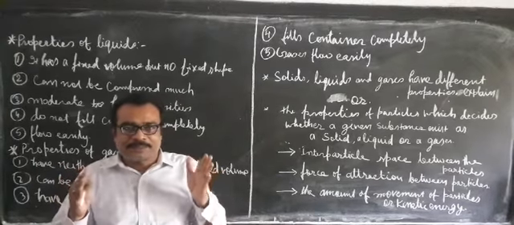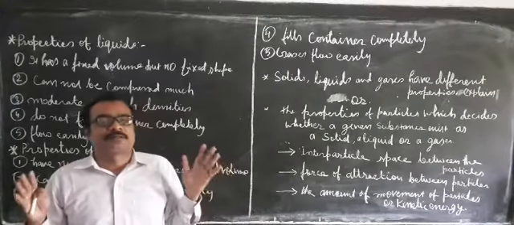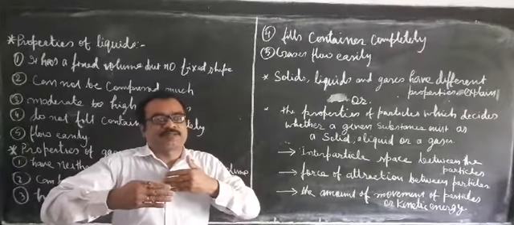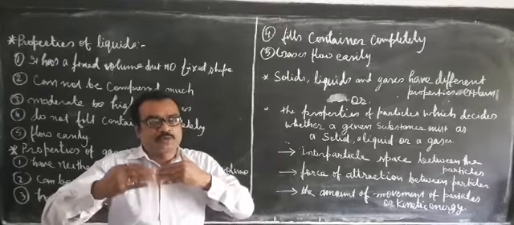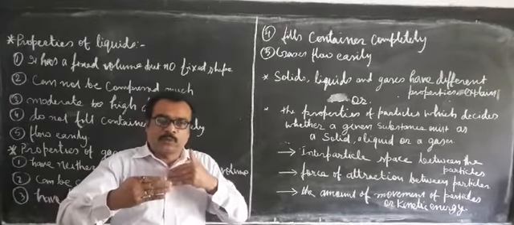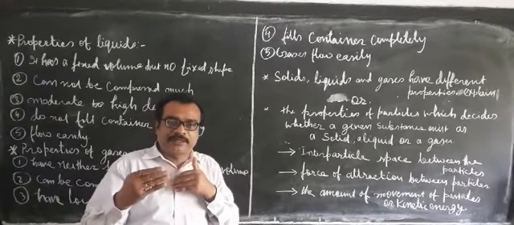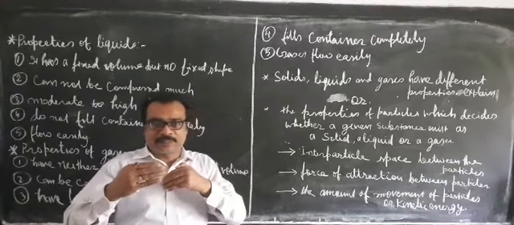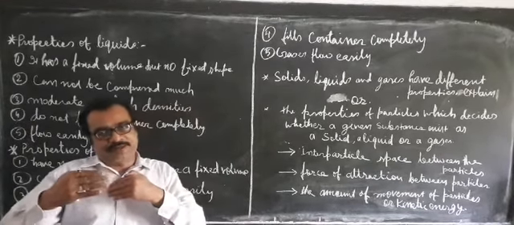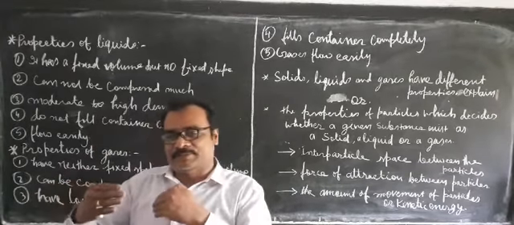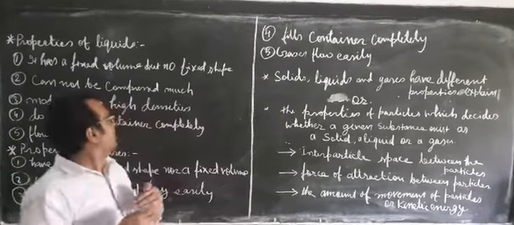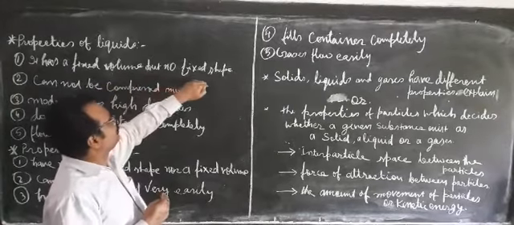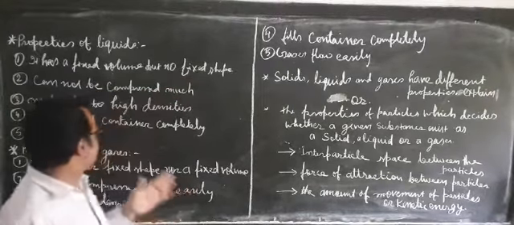These forces are a little weaker in comparison to solids, so the interparticle space is more, but it is quite enough to hold the particles together. That means the interparticle distance will remain the same. That is why volume remains fixed, whereas shape will not be fixed.